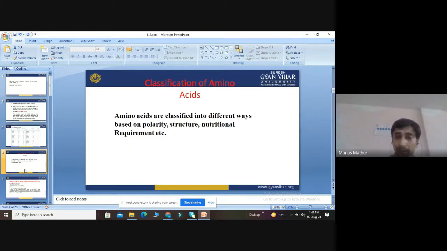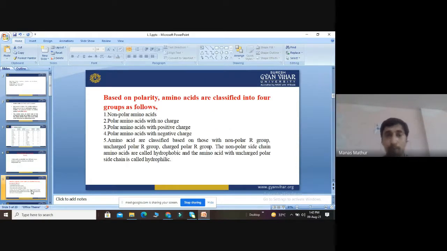Amino acids are classified in different ways based on their polarity, structure, and nutritional requirement. So based on polarity, there are different kinds of amino acids. Based on polarity, amino acids are classified into different groups.